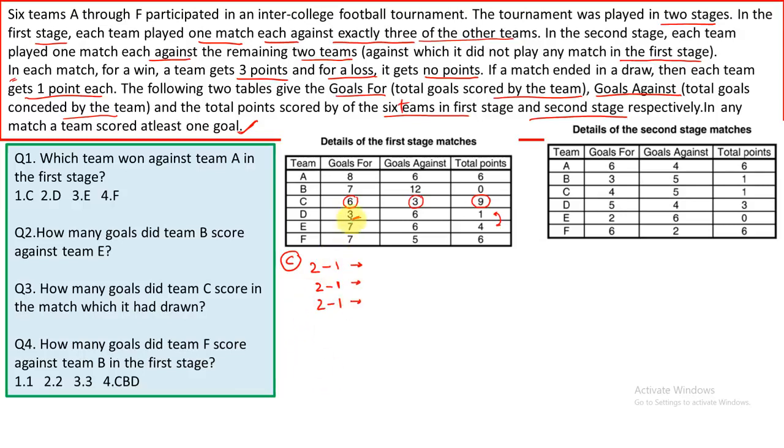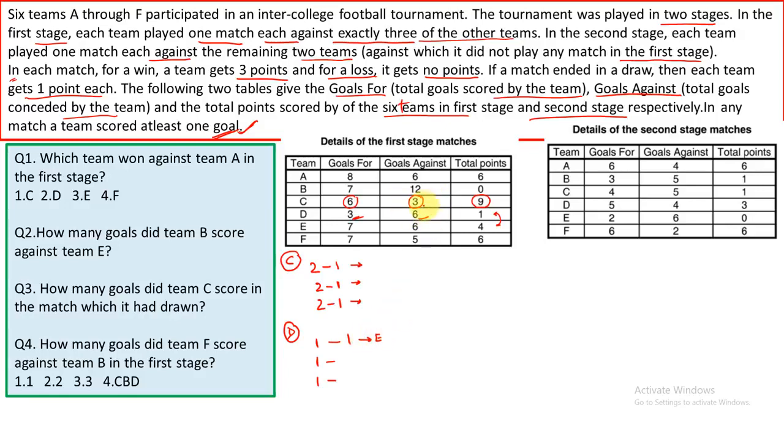Okay, now let's talk about D. 3 and 6. So it means that D would make one goal in each of the matches it plays because at least one goal has to be made. And D will draw a match with E. So in the match that would be drawn, E would also make one goal.